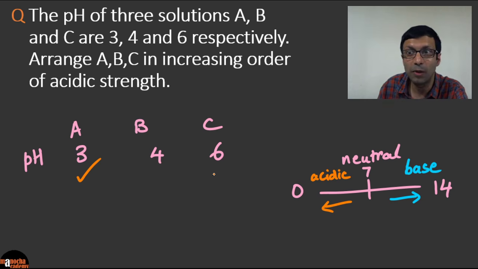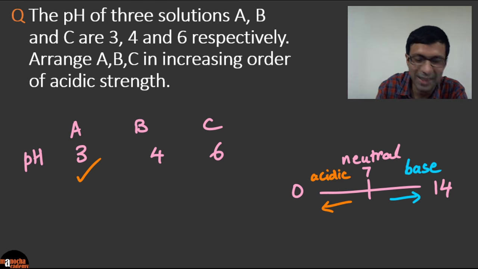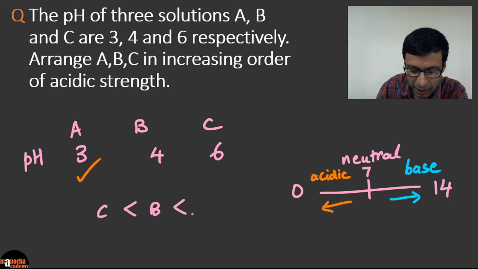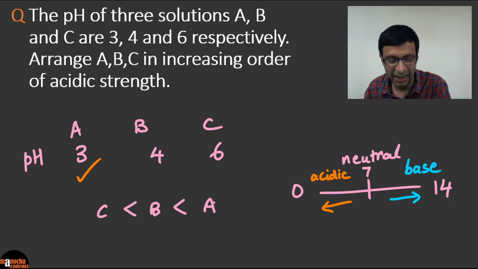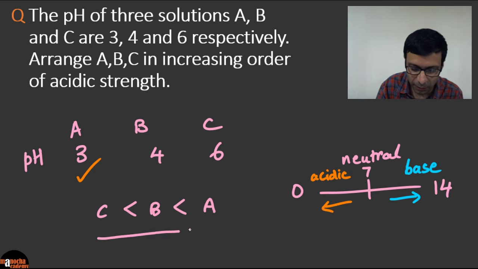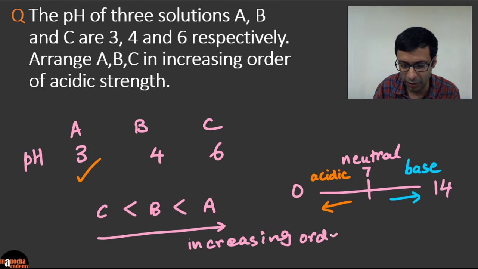So what is the answer going to be? Be very careful in the exam. They've asked increasing order of acidic strength, right? So increasing order, the last one should be the strongest. So the answer is going to be C, B, A. Is that right? Because C is the least acidic and A is the most acidic here. A has a pH of 3 and we want an increasing order, right? The acidity is increasing here. So an increasing order of acidic strength.